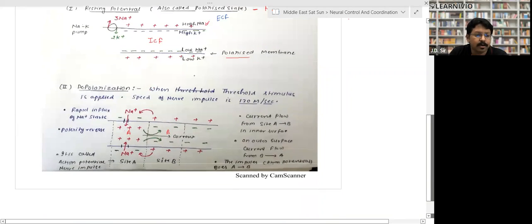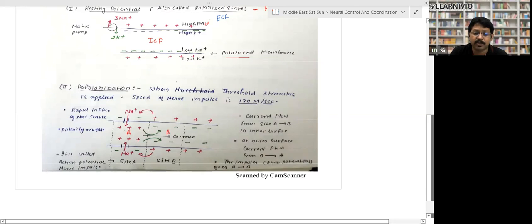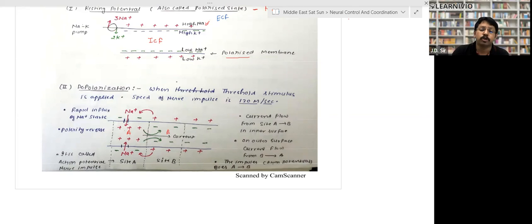Now, whenever it gets any stimulus or any kind of information, we call this stage depolarization. What happens during depolarization? The ion channel or pump starts working in the opposite manner. What they actually do is take 3 sodium ions inside and push 2 potassium ions outside. They become just the opposite of the resting stage.